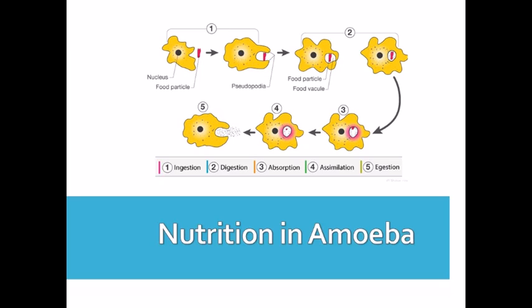The undigested food gets collected inside the vacuole and the cell membrane suddenly ruptures at any place, and the undigested food is thrown outside the body by the vacuole. So this was the process of nutrition in amoeba and all the steps of nutrition in amoeba.